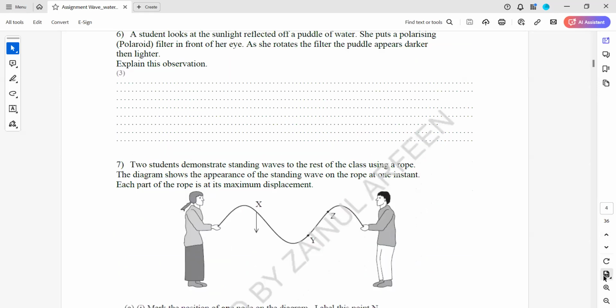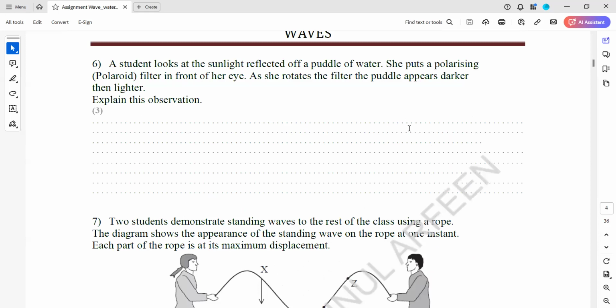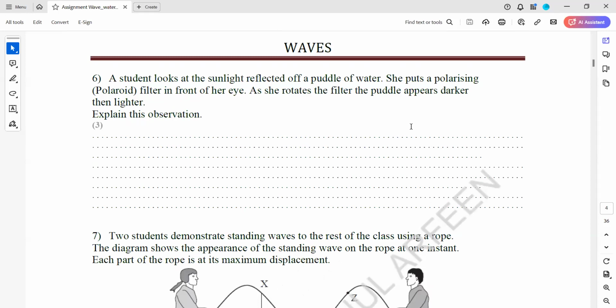In question 6, a student looks at the sunlight which is reflected off the puddle. She puts a polarizing filter in front of her glasses. She rotates it, and the puddle appears dark in light. Explain this observation. So what actually happened? The light which is reflected from the puddle is actually polarized light, or partially polarized.